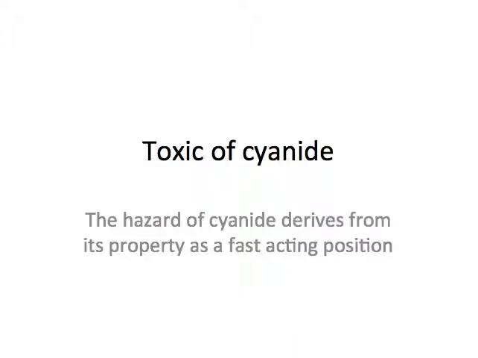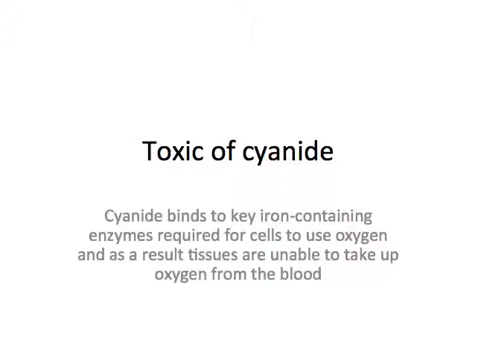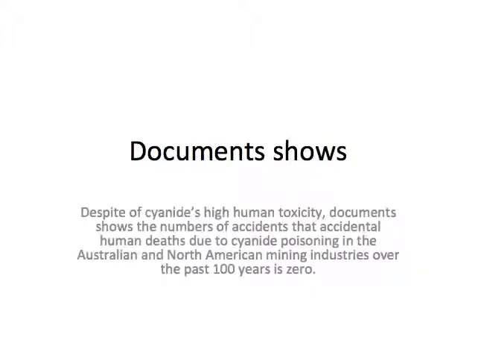The hazard of cyanide derives from its property as a fast poison. Cyanide is one of the most toxic chemicals and brings extremely high risk to human health and to the environment. Cyanide binds a key iron-containing enzyme required for cells to use oxygen, and as a result, tissues are unable to take up oxygen from the blood.